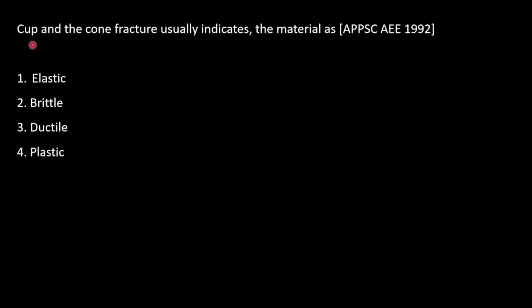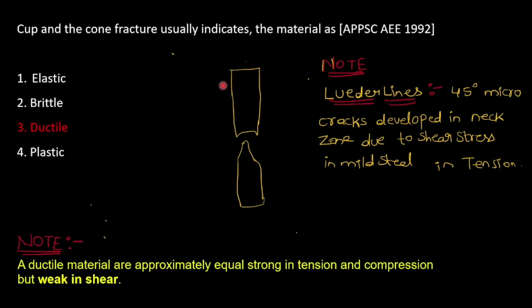Next question. Cup and cone fracture usually indicates the material has? So cup and cone fracture we will see in a ductile material. So this is the cup and cone fracture. Here the note point is, they may ask what are Luder lines.